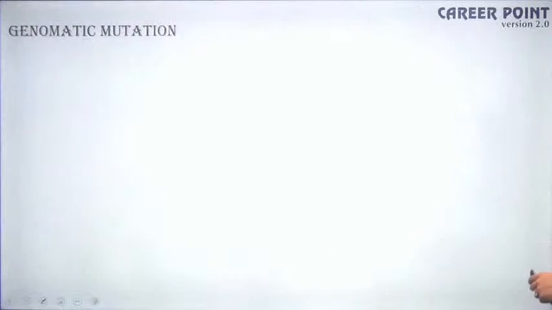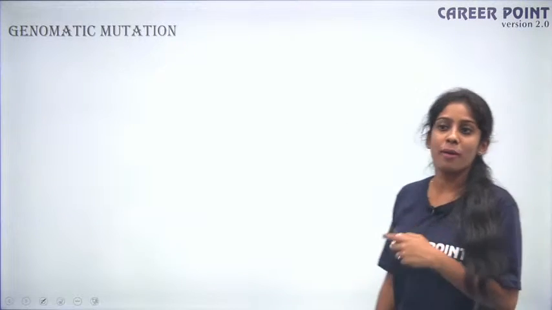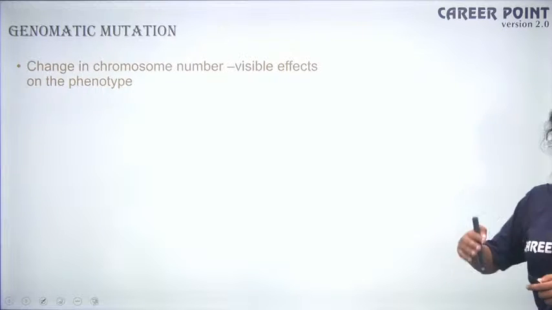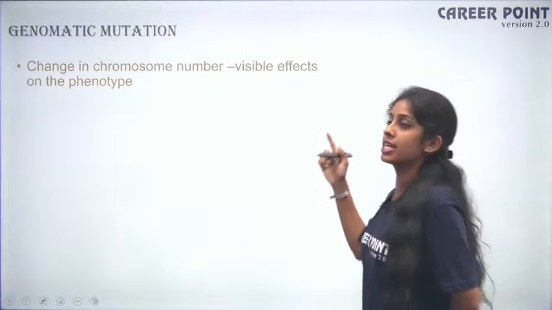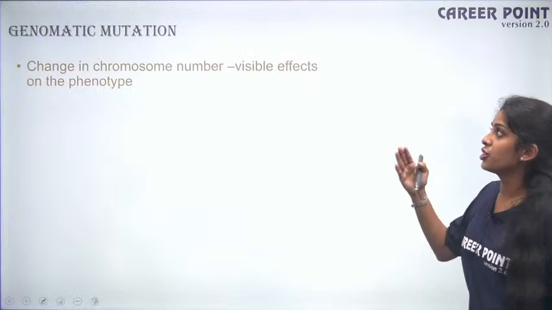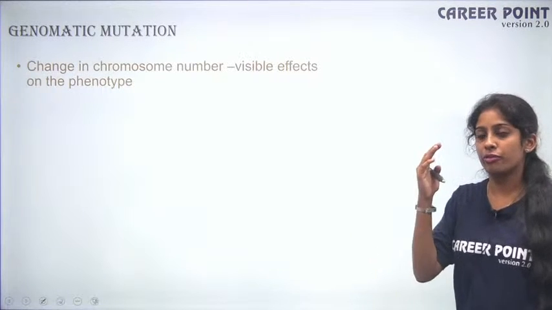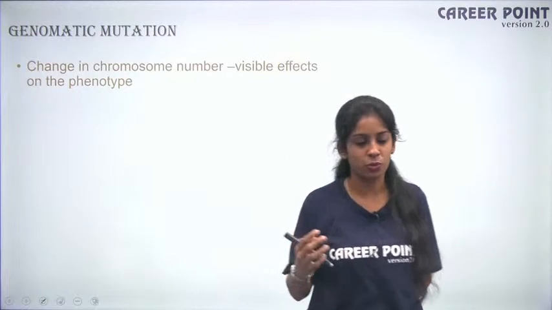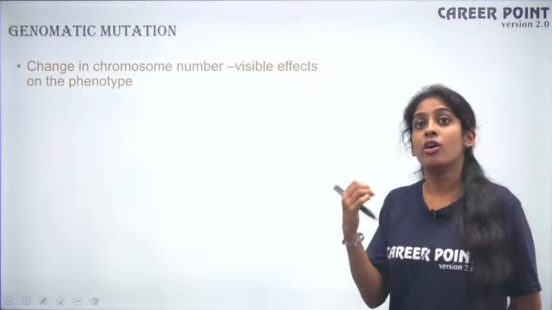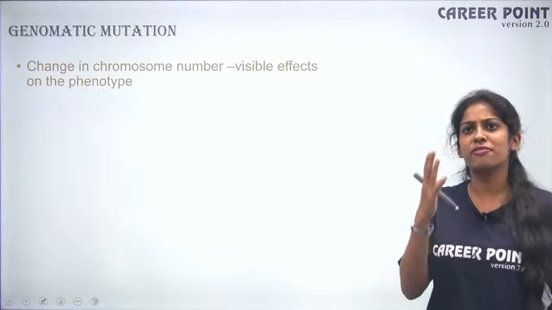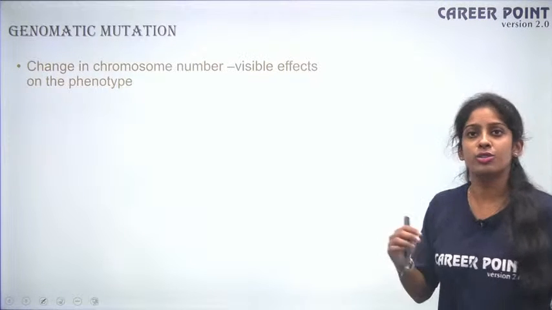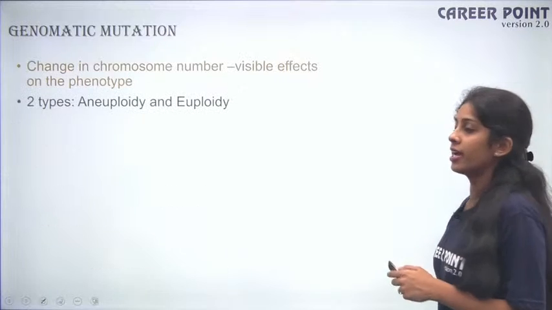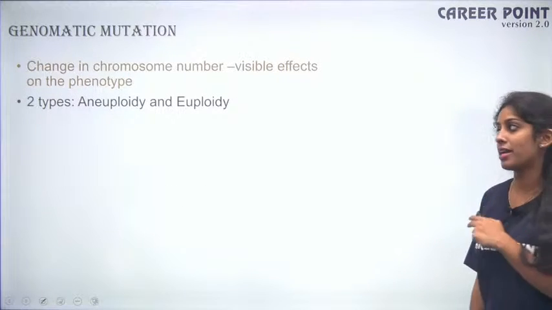Fine? Okay. So the last type of mutation is your genomatic mutation. Fine? So what is a genomatic mutation? So the change in chromosome number. So this is the last type of mutation and it means a change in the chromosomal number. So for example, you and I, we have 46 chromosomes, right? So that is 23 pairs of chromosome. So if you have a change in the chromosome number, so what if you have 22 pairs? What if you have 45 chromosomes? So that is called a genomatic mutation, okay? So you have visible effects on the phenotype.